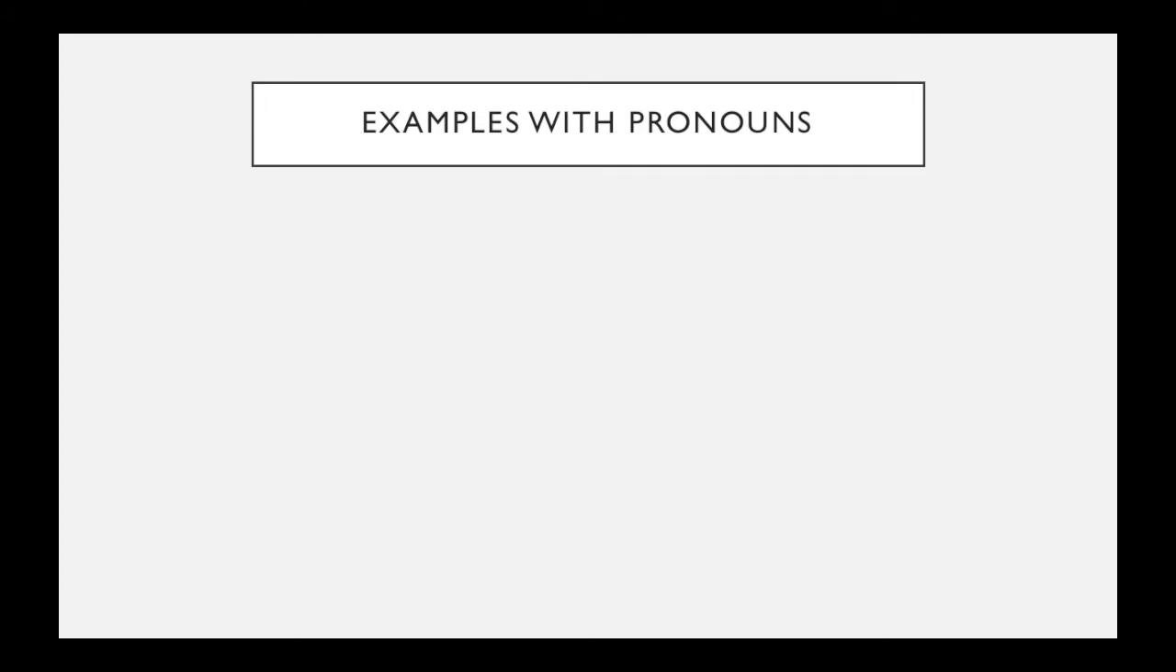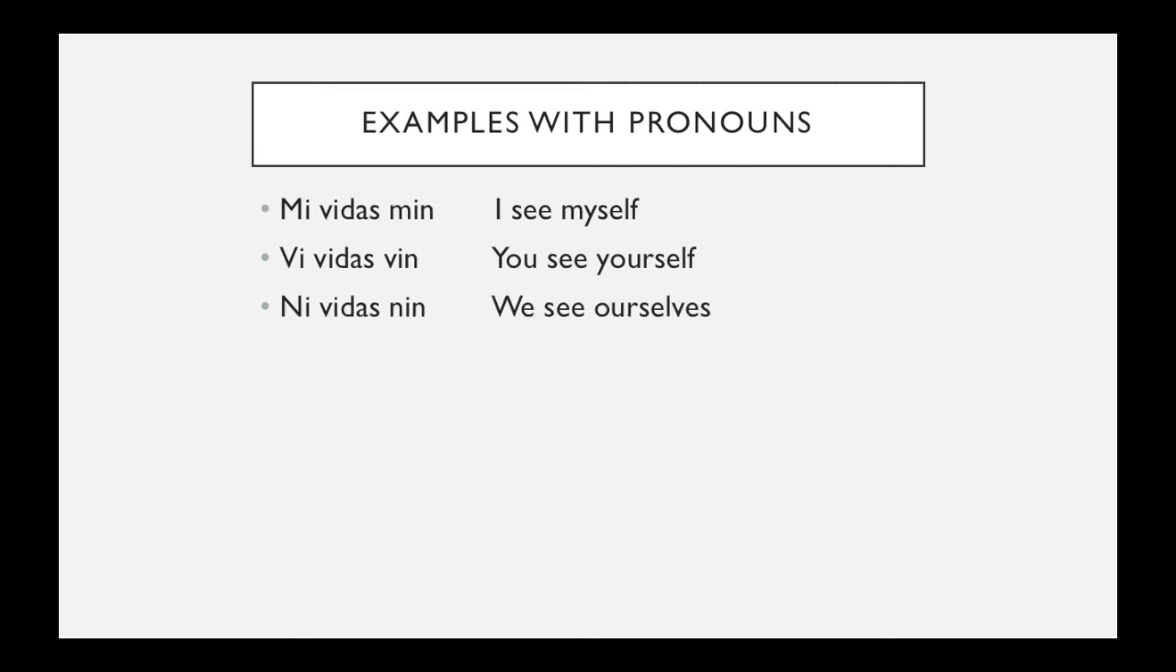So I've got some examples here with pronouns. Mi vidas min. We use min here instead of si because mi is first person. Vi vidas vin. We use vin because vi is second person. Ni vidas nin. We use nin because ni is first person. And now, in the example li vidas sin, we use sin instead of lin because li is third person.